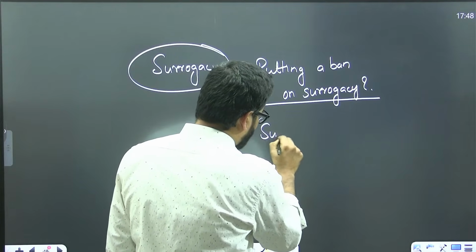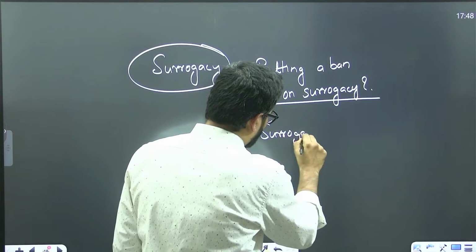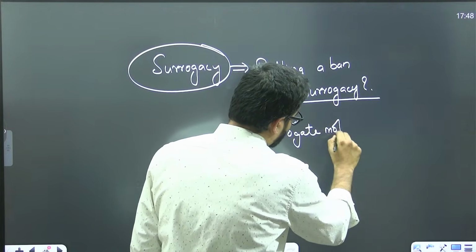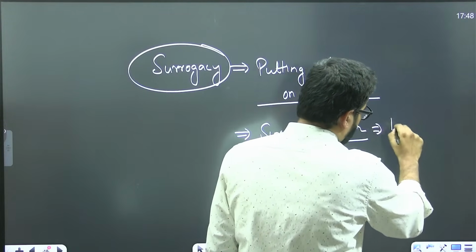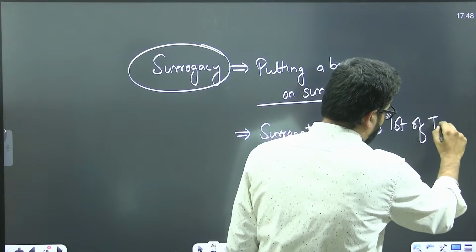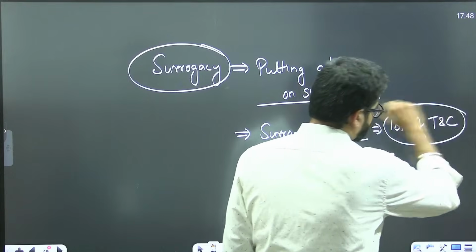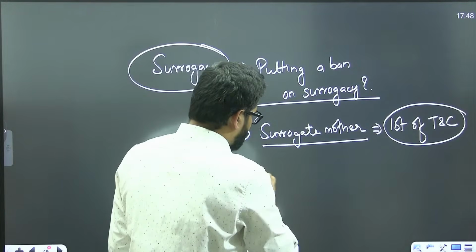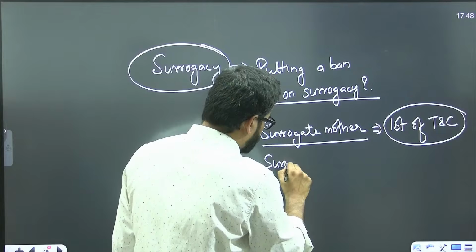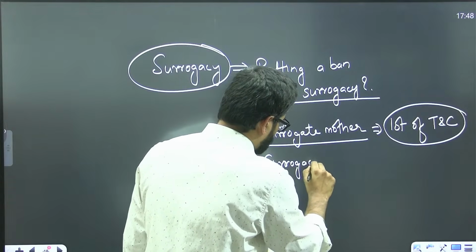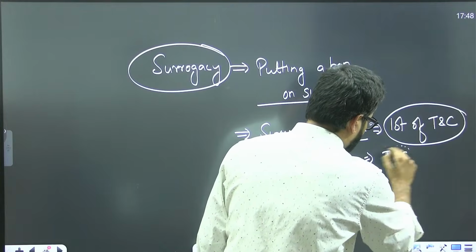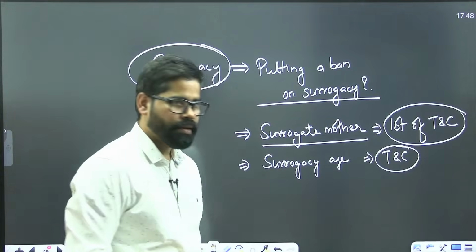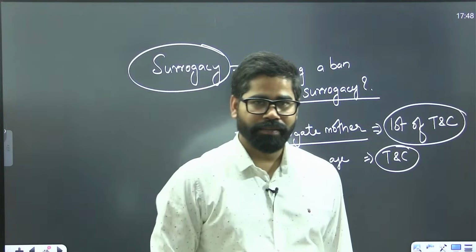If we talk about the surrogacy laws in India, you will find that first, the surrogate mother. When we talk about the surrogate mother, here also we see that a lot of terms and conditions are applied. Surrogacy age, again, terms and conditions applied.